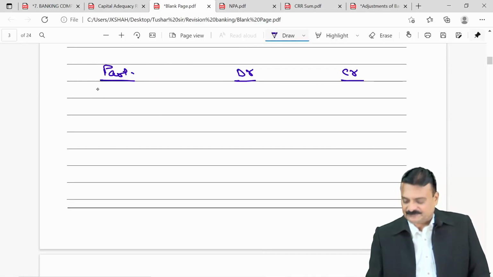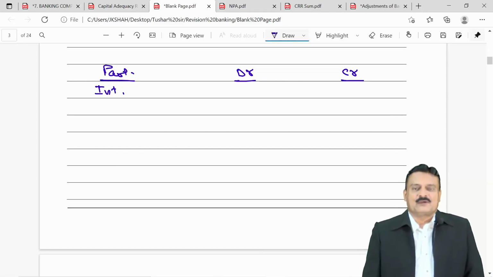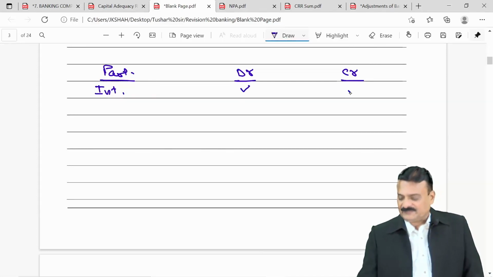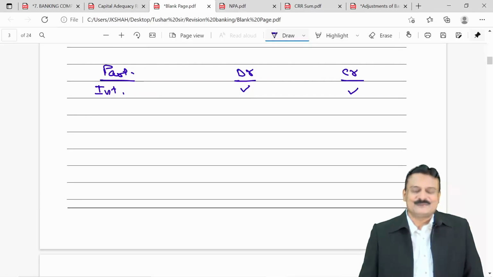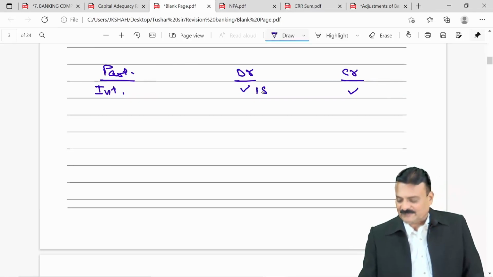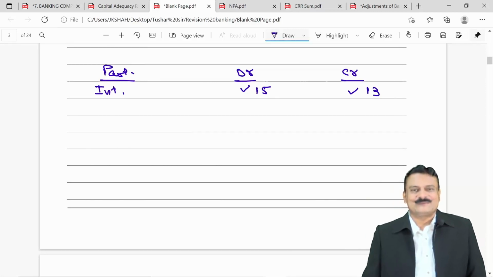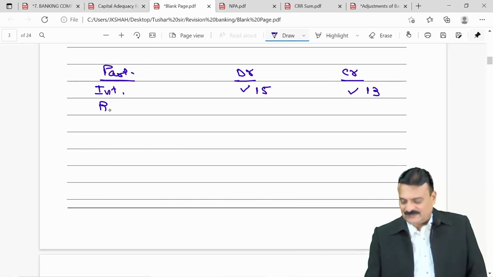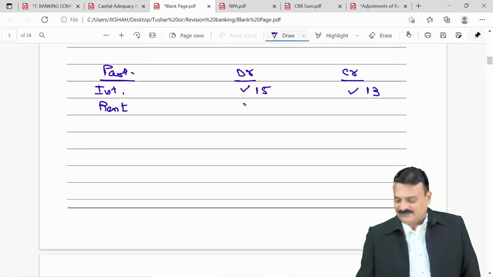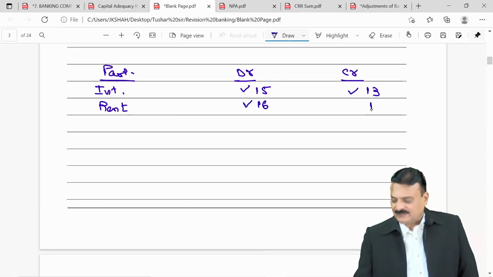Example, interest. For a bank, interest can be debit, interest can be credit also. Debit interest is interest expended, Schedule 15. Credit interest is interest income, Schedule 13. Likewise, you can have rent also. Rent debit means rent paid, operating expenses, Schedule 16. Rent credit means locker's rent, other income, Schedule 13.